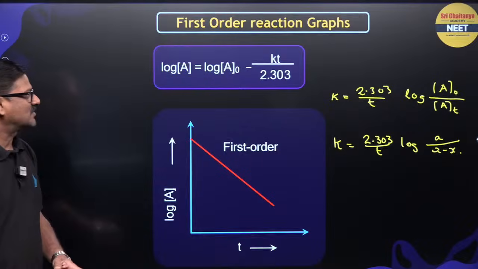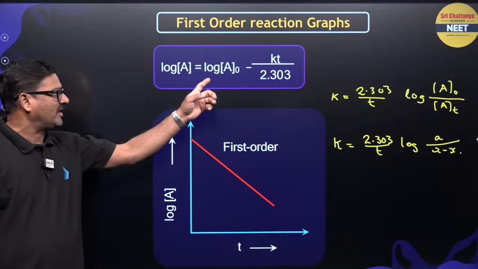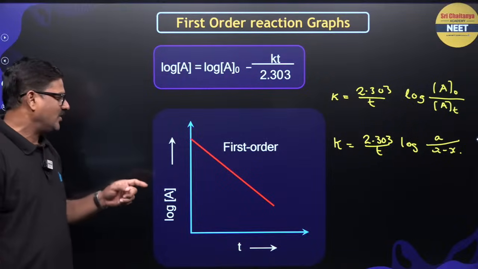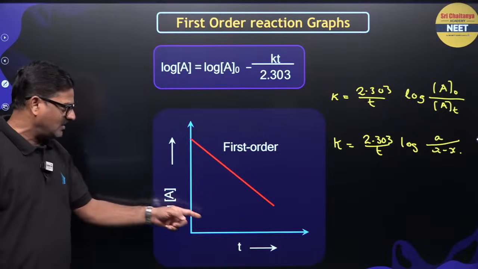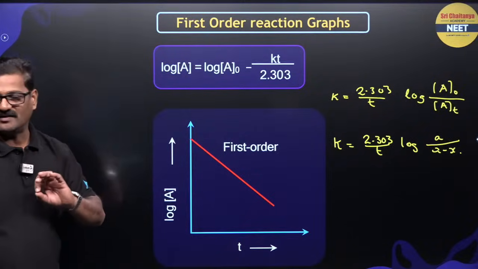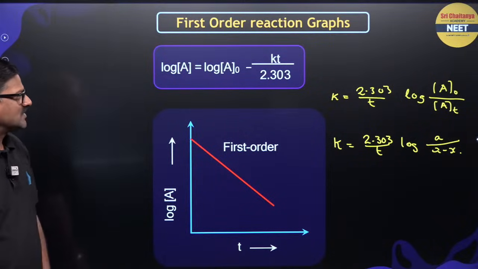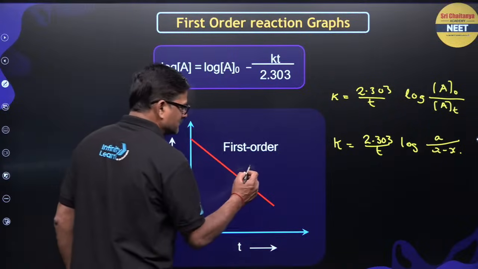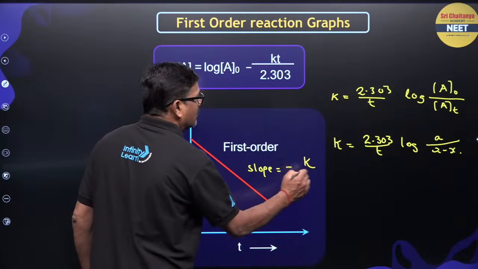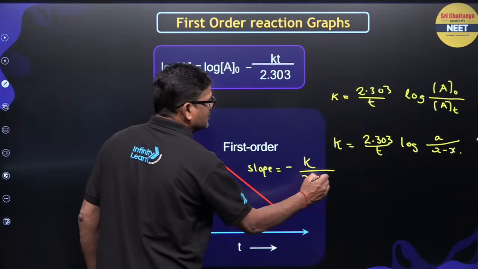Fine. So if you write log a is equal to log a naught minus kt upon 2.303, and if you take a graph between log a and t, you are going to get a straight line with a negative slope. Slope is equal to minus k by 2.303.